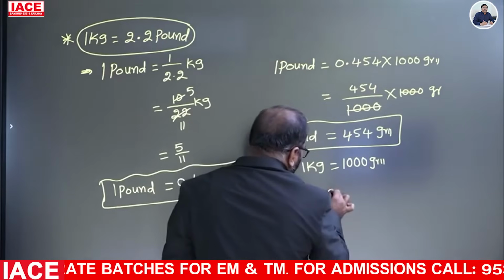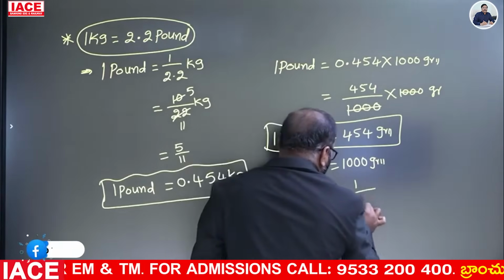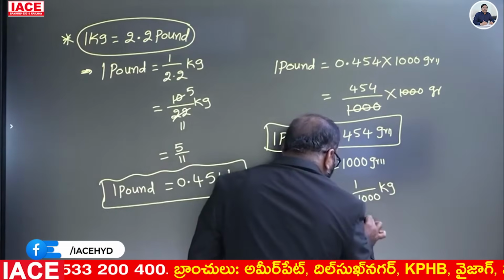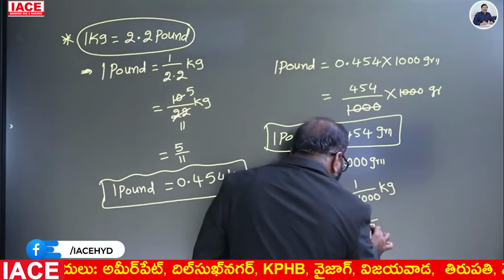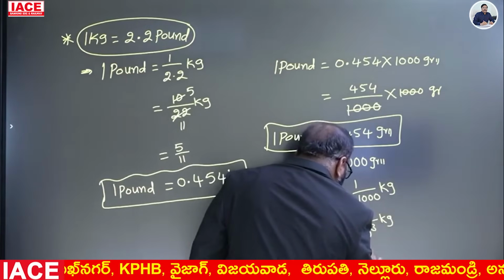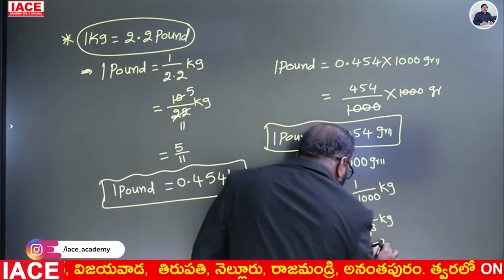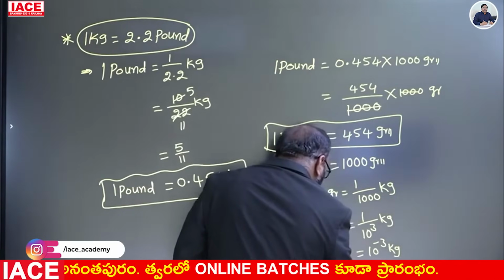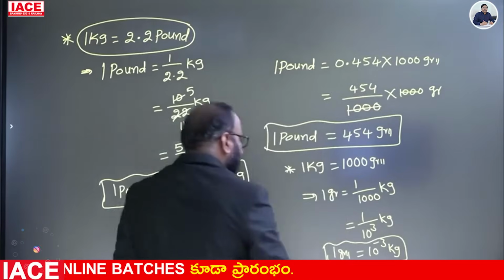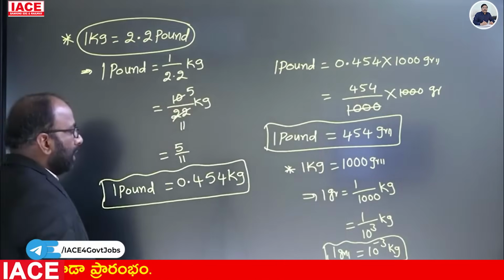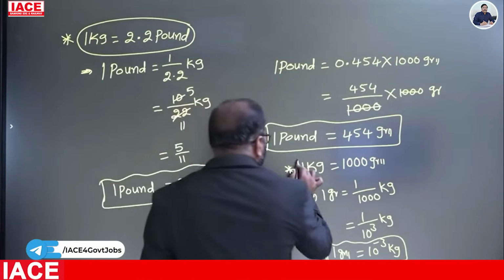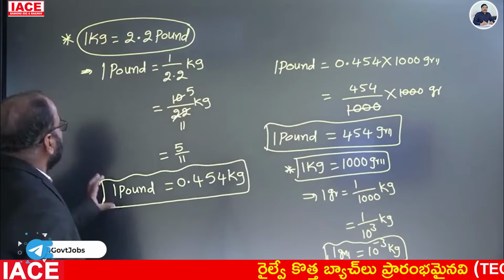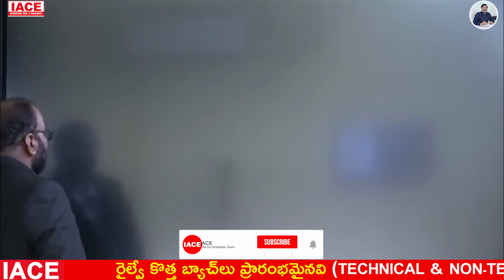It implies 1 gram is equal to 1 by 1000 kilogram. 1 by 1000 is nothing but 1 by 10 power 3 kg, which is equal to 10 power minus 3 kilogram. Therefore, 1 gram is equal to 10 power minus 3 kilograms. This is the relation between kg and gram, pound and gram, kg and pound. This is right. Next.